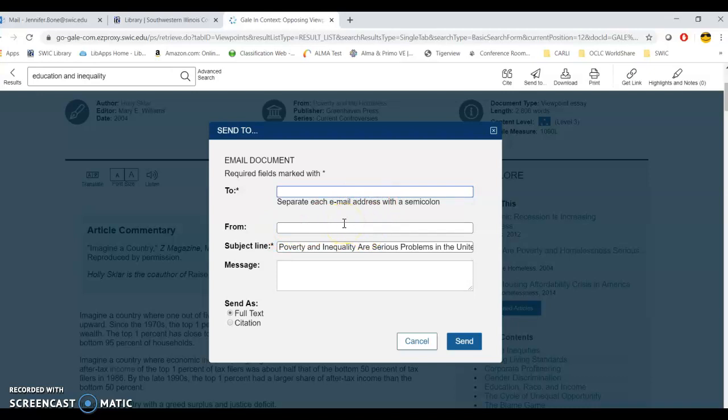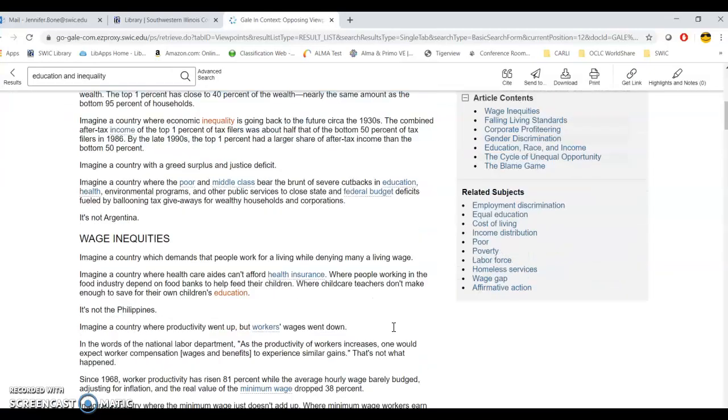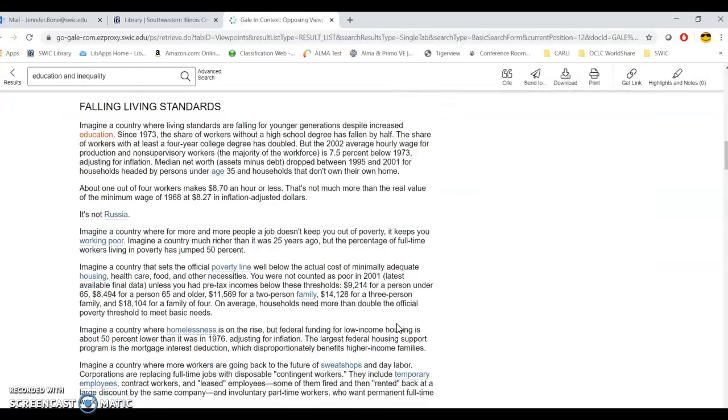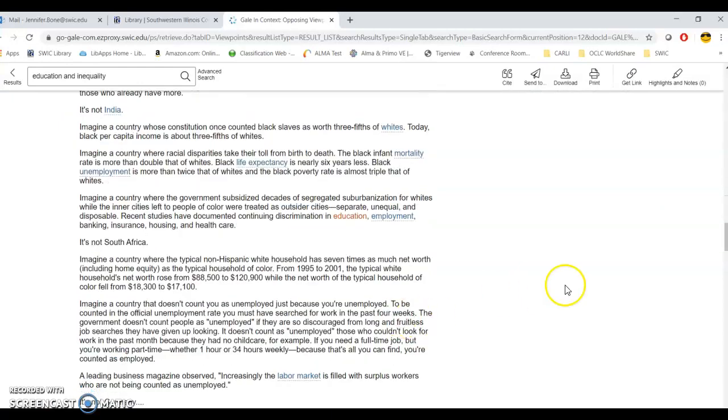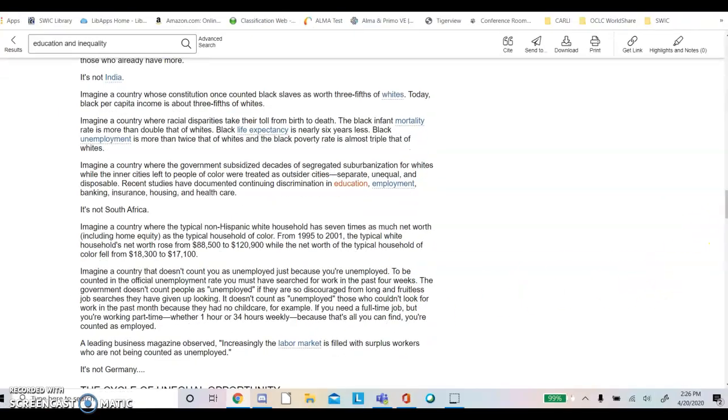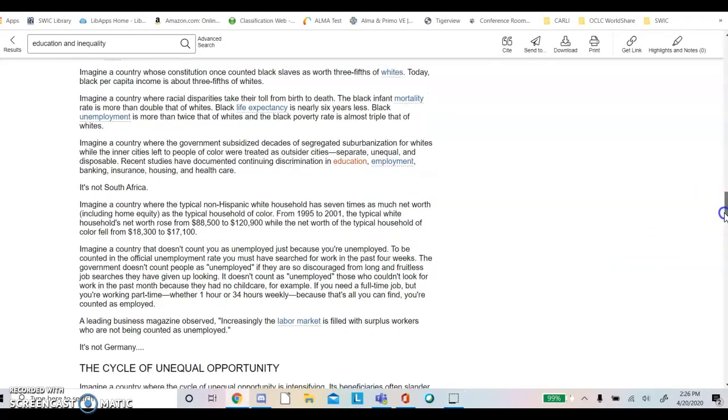Or actually, you can leave the from section empty because you won't be needing that. You just have to do the to. But you can put a message in there to yourself. Make sure you send it as the full text. And know that when you send yourself the full text, at the very bottom of the article, it will automatically send you a citation for it.